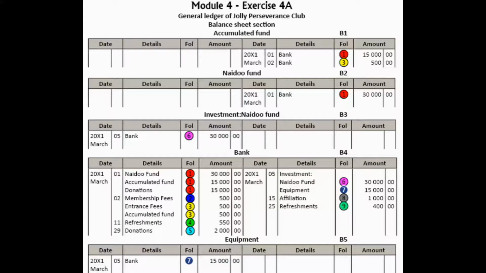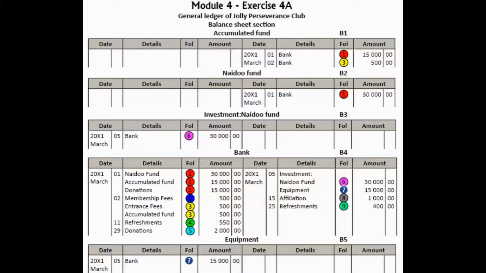It was paid to Ace Bank for the investment. So the double entry for that is credit bank 30,000, debit investment, Naidu Fund. But yeah, the most important part is it is the investment. So we debit investment with 30,000 and credit bank with 30,000, and it's marked with that number 6 in the purple color.